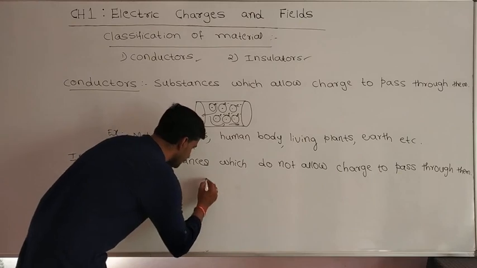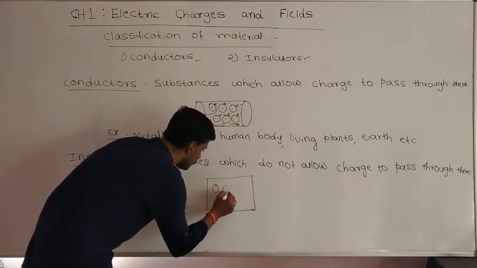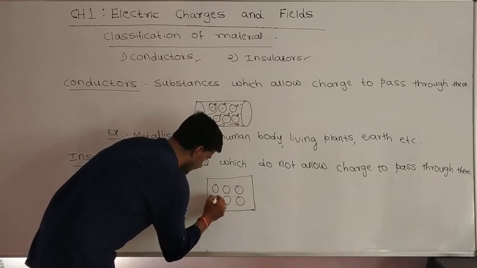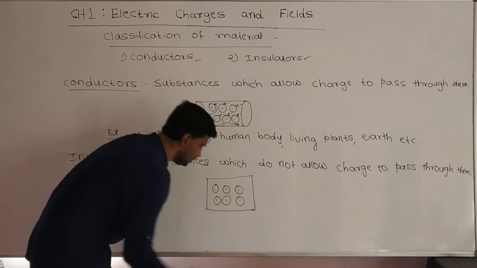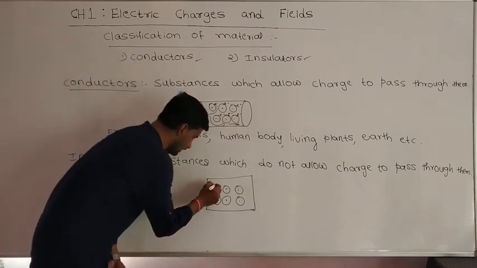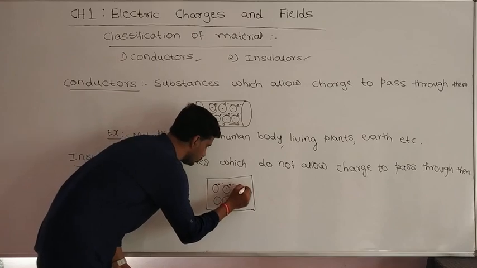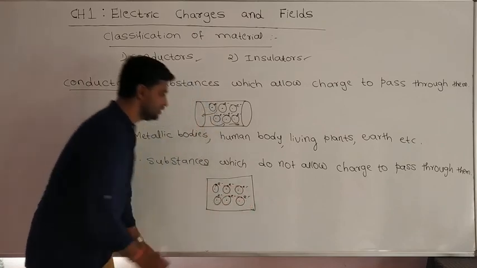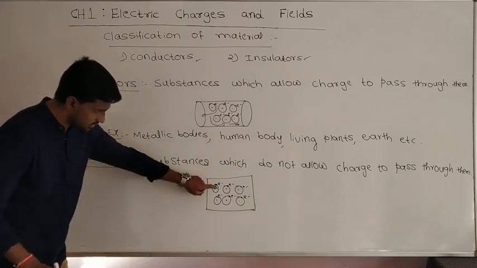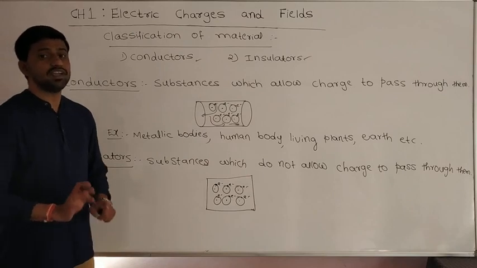Suppose I take an insulating body. This insulating body is also made up of so many atoms. In each atom, there is a central core called the nucleus, and it has a valence shell with valence electrons revolving around the nucleus. But especially in the case of insulators, these valence shell electrons are not free electrons.